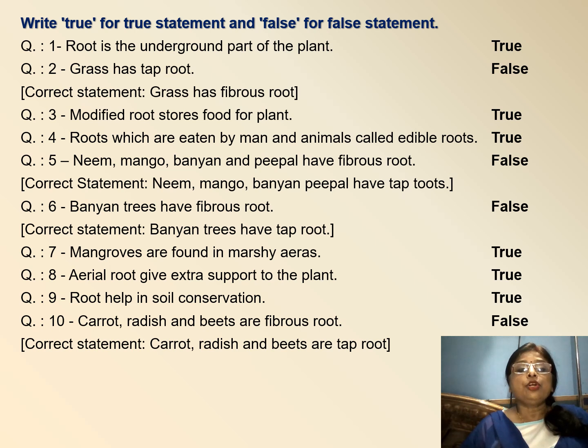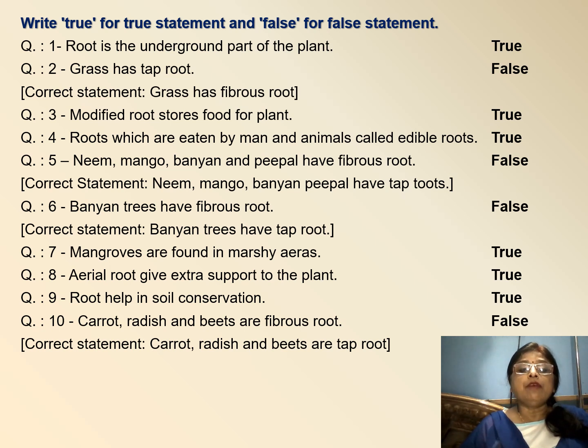Yes, this is true because sometimes roots modify themselves for some special function and storage of food is one of the functions. Roots which are eaten by man and animals are called edible roots. Yes, this is true. Neem, mango, banyan and peepal have fibrous roots. It is false. They have tap roots.